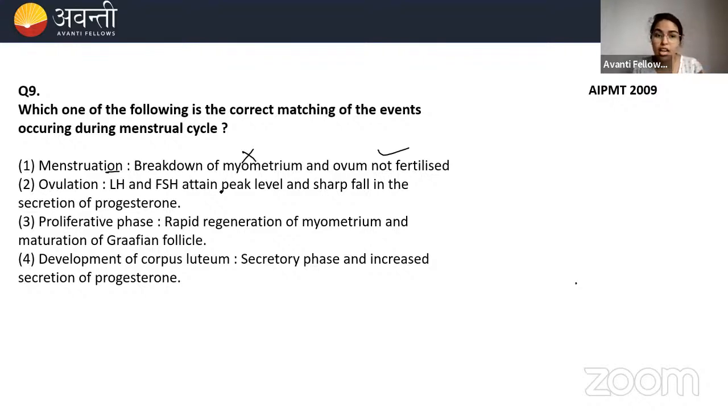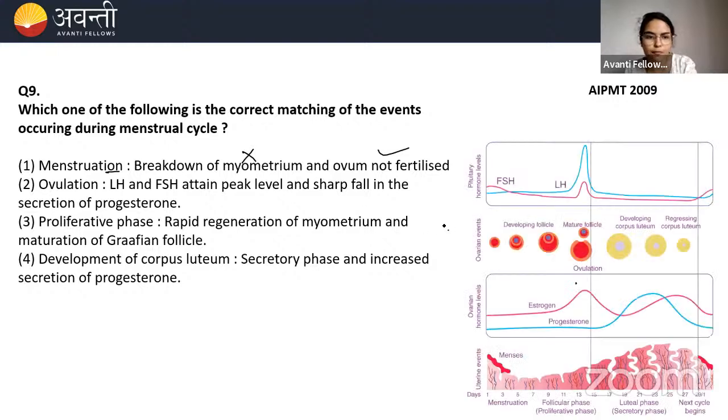Ovulation: LH and FSH attain peak and sharp fall in the secretion of progesterone. Do you think during ovulation there is a peak level of LH and FSH both? Both are peaking? Tell me one thing.